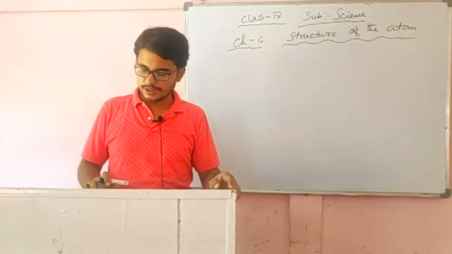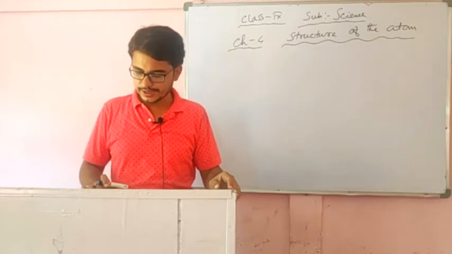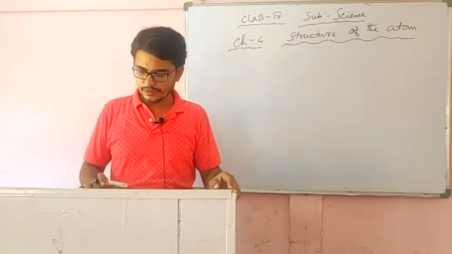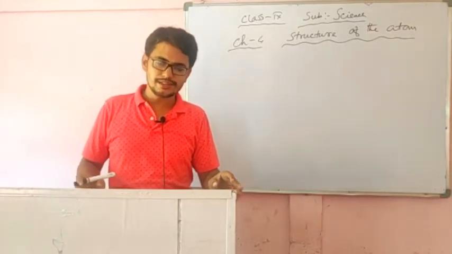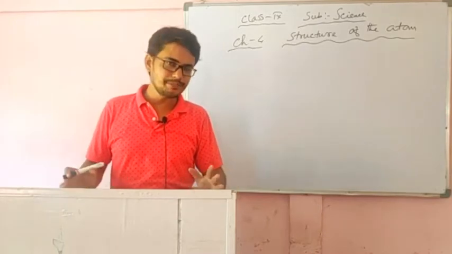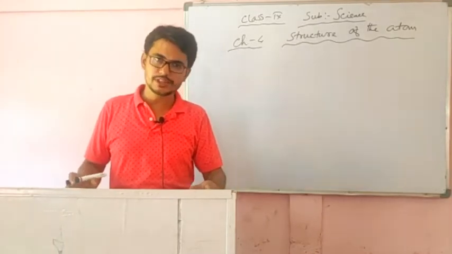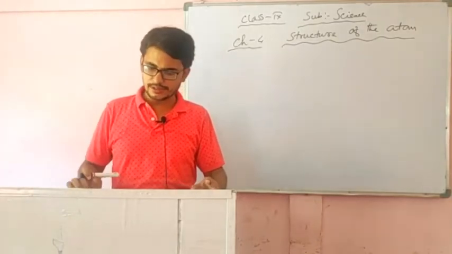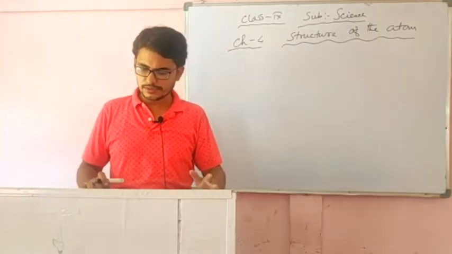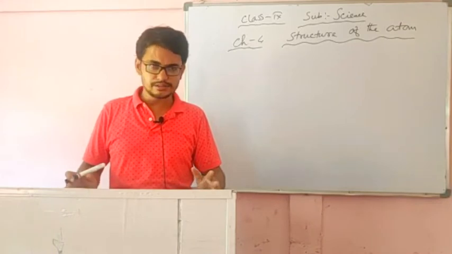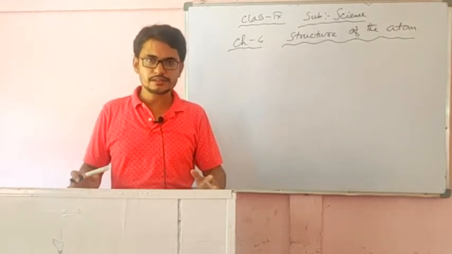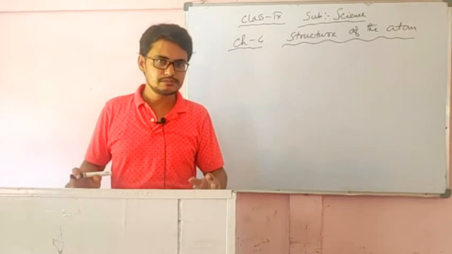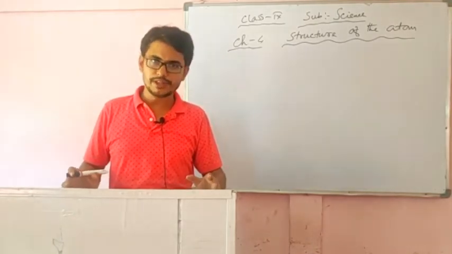So in that sense, you can say that the atom consists of many particles. From that point of view, we can say that inside the atom some other particles are there, the atom is divisible, and it consists of certain types of other particles.